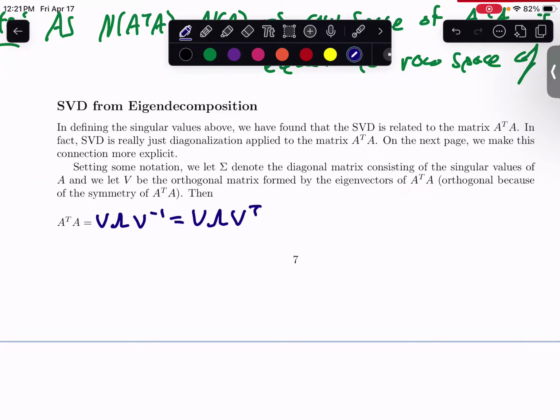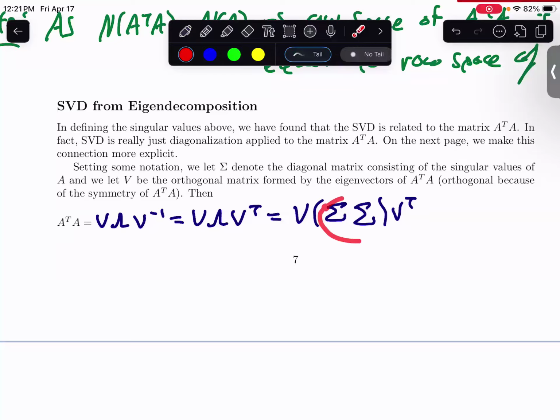If we want to reach the singular value decomposition, instead of thinking in terms of lambda, we want to introduce sigma. Lambda consists of the eigenvalues of A transpose times A, whereas sigma consists of the singular values. You can go from lambda to sigma by just taking the square root. So lambda is equal to sigma times sigma, or sigma squared. If I multiply the square root of the eigenvalues by itself, you just get the eigenvalues, which is lambda.